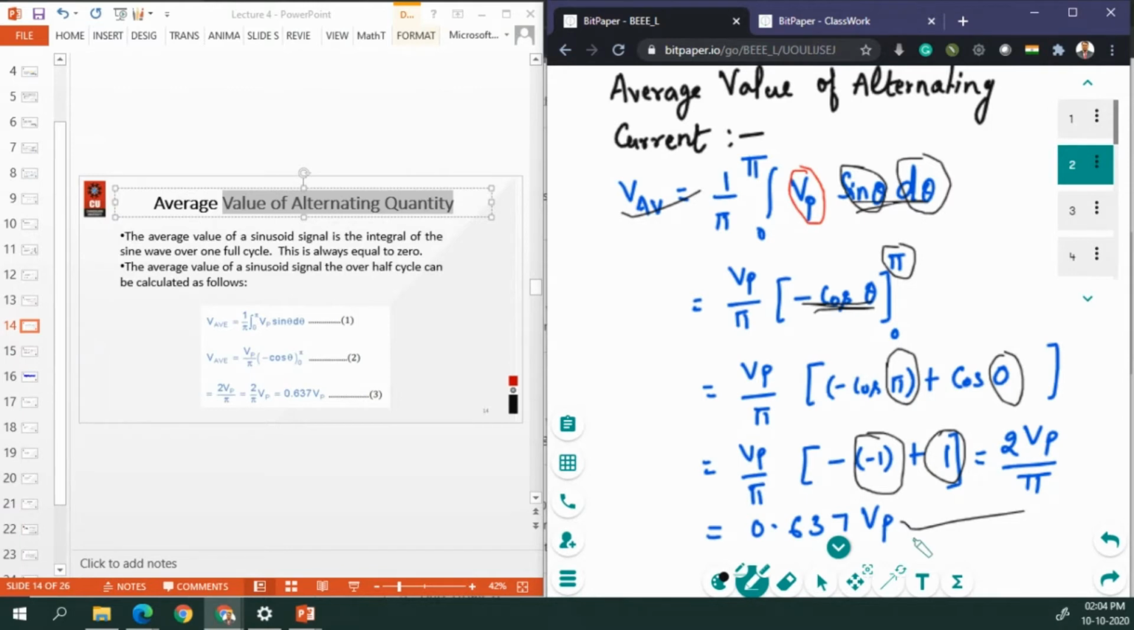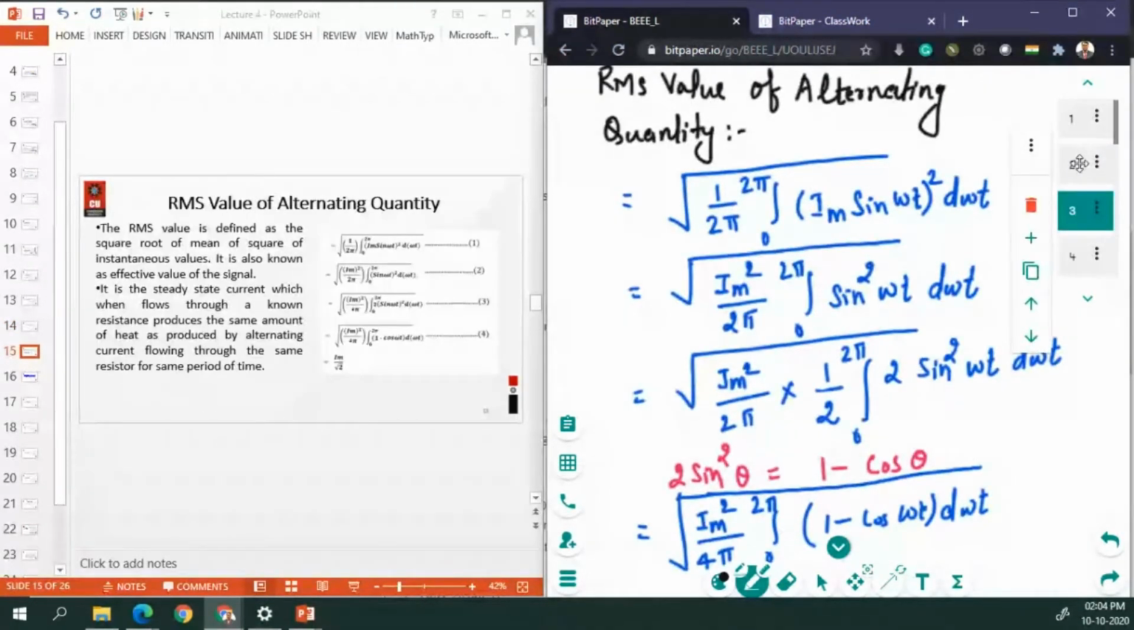Clear? Any doubt regarding this derivation of how to calculate the average value of alternating current? What is the RMS value? RMS means root mean square value. The RMS value is defined as the square root of the mean of the square of instantaneous values. It is also known as the effective value of the signal.